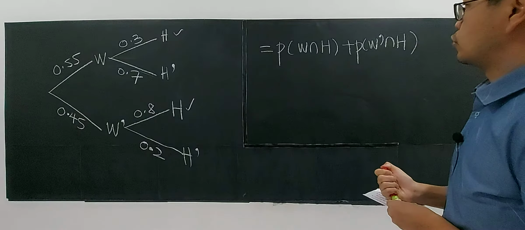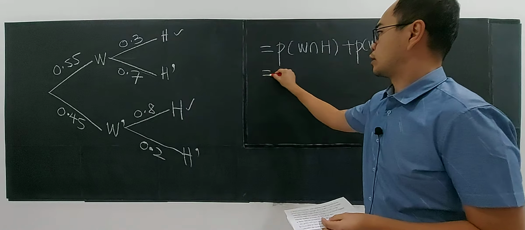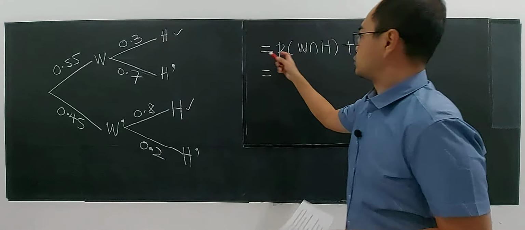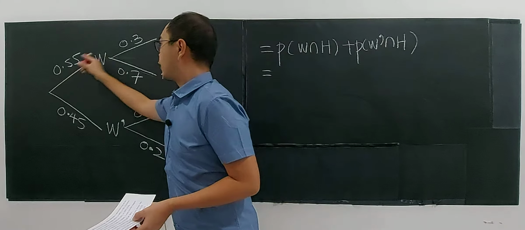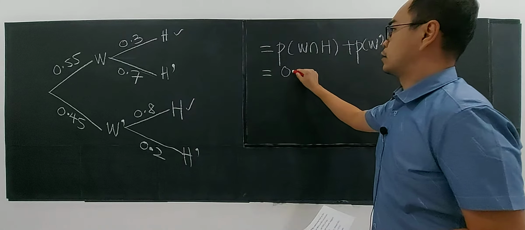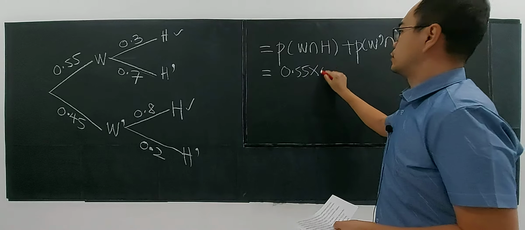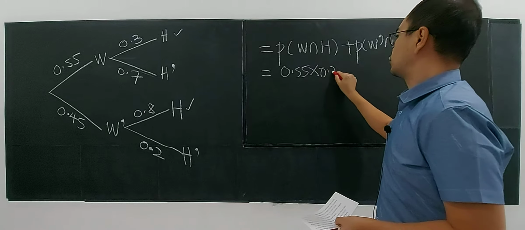So you just multiply. 0.55 multiplied by 0.3. This is the conditional probability, given W, and this is P(W).